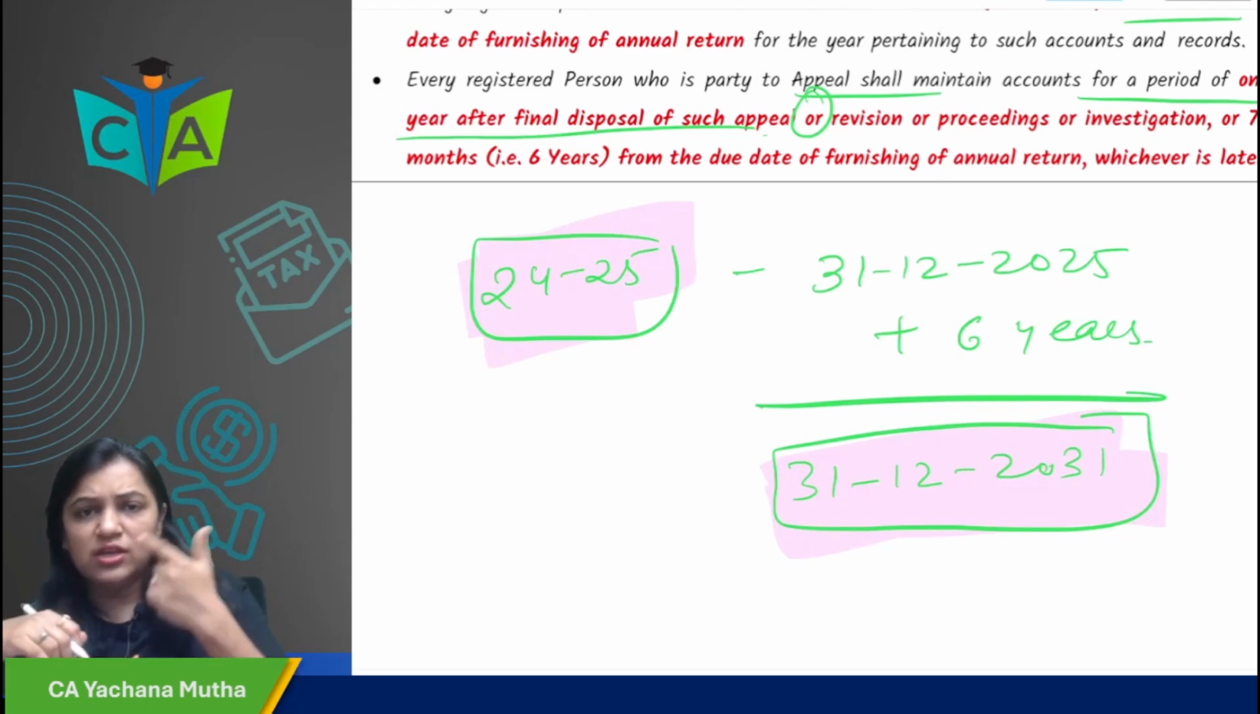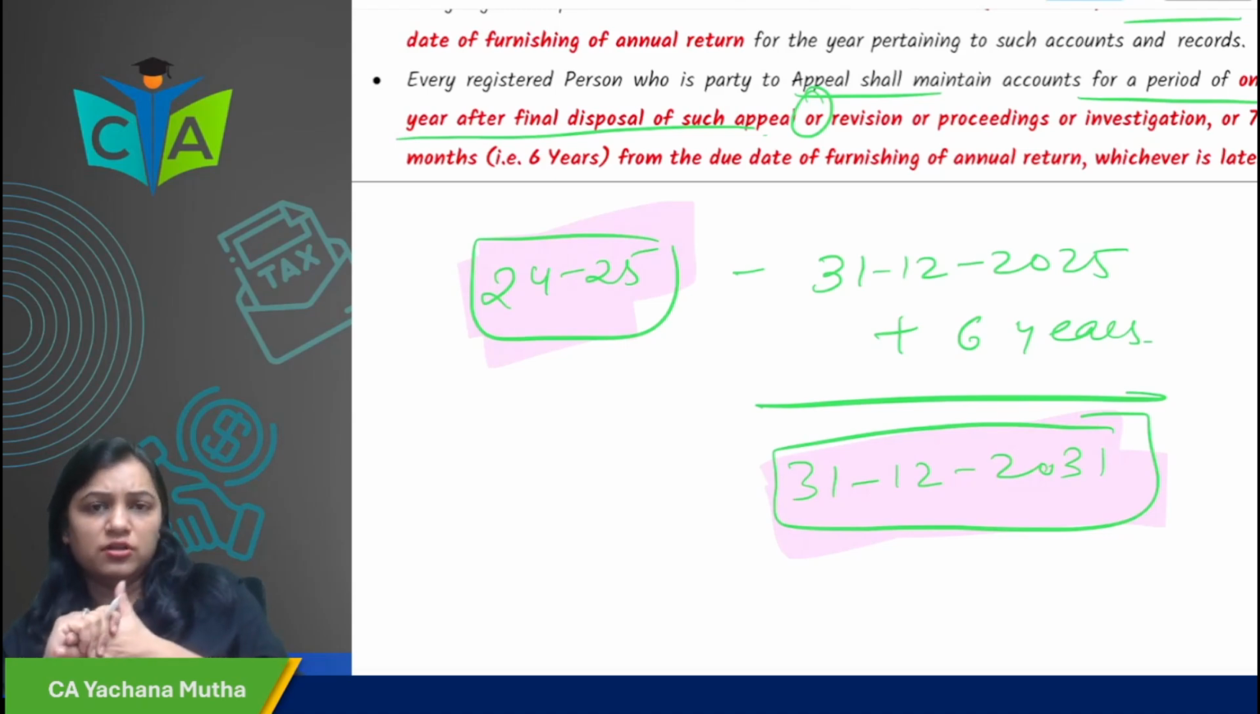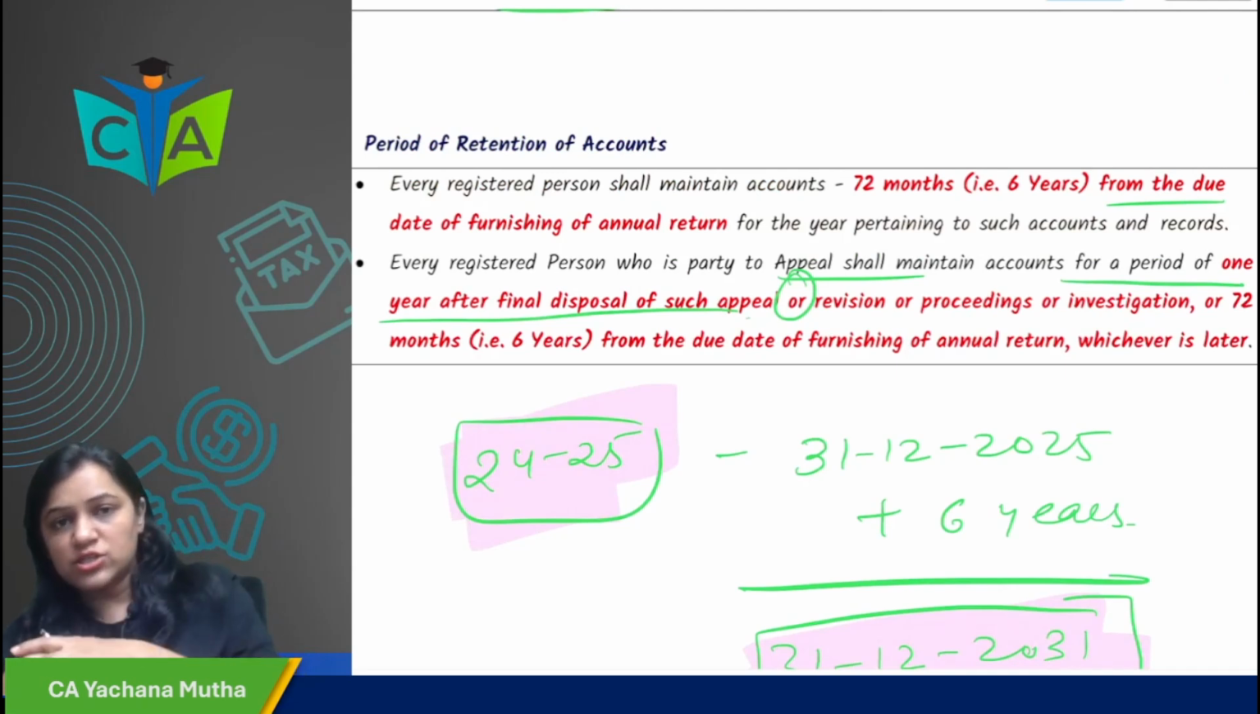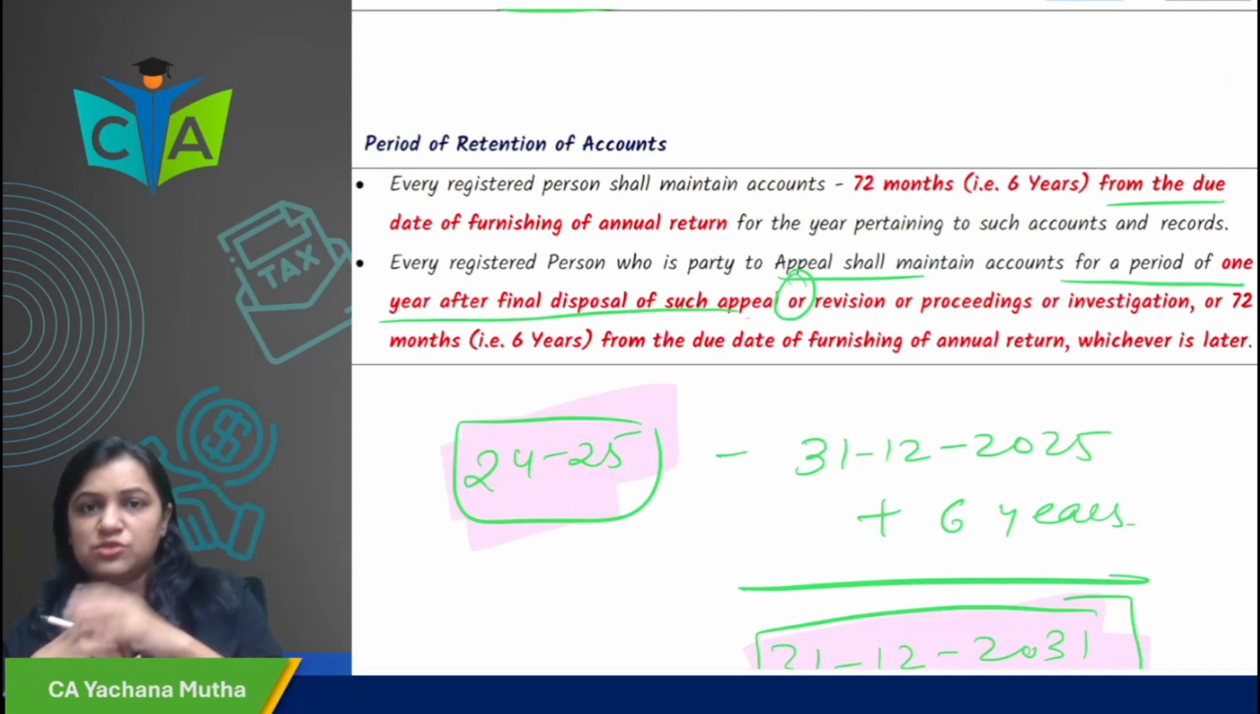Okay, so this is a very small chapter. If at all a question comes, it will come either on the period of retention of accounts or on the records. They can ask you what records are to be maintained by those specific persons.